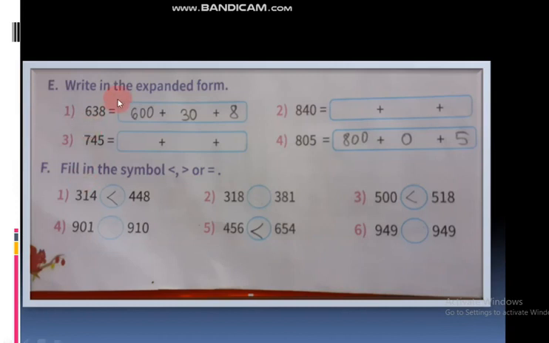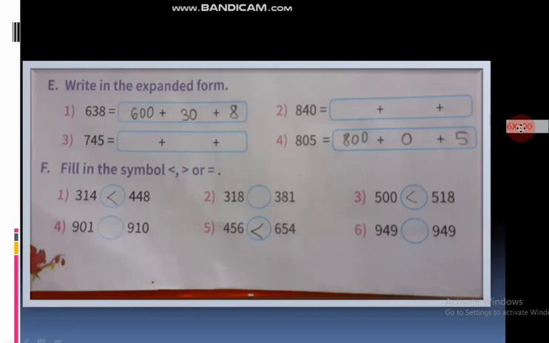Okay, write in the expanded form. Here they have given numbers in standard form. You have to write these numbers in expanded form. Okay, see here they have given the number 638. How can we write this 638 now? See, 638. 6 is in which place? Hundreds place. 3 is in the tens place. 8 is in the ones place. How can we write it now? 6 is in which place? Hundreds place. 6 into 100.